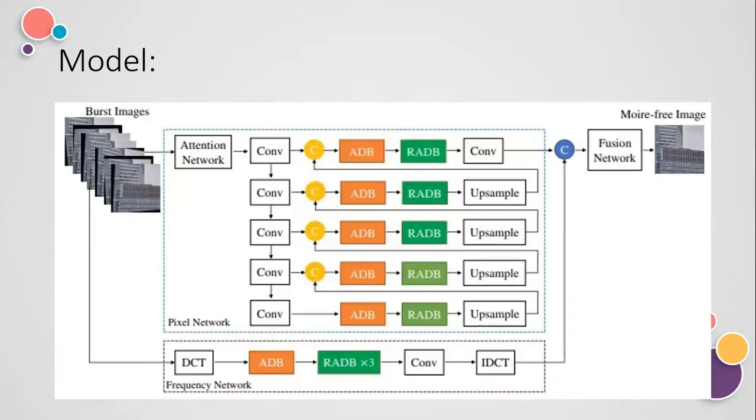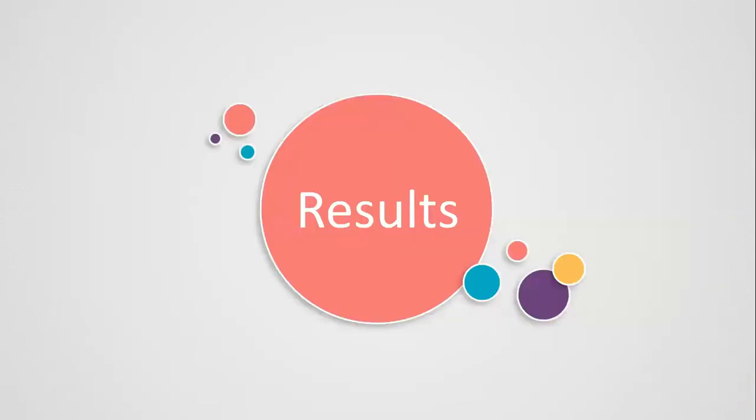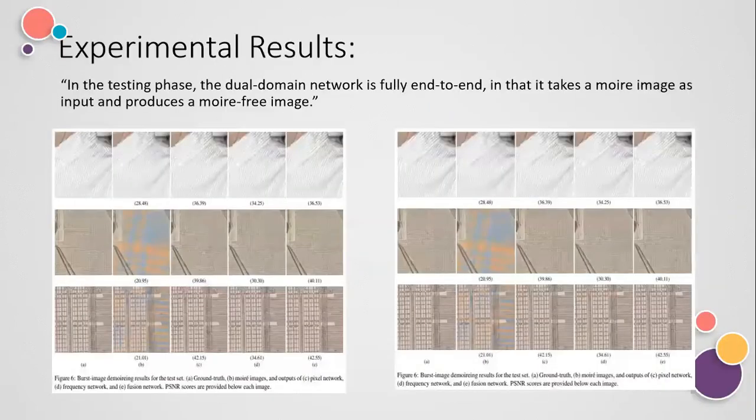At last, same as in the previous model, we applied a fusion network that will take input from both the pixel network and the frequency network and generate a moire-free image as output. Next, I have mentioned some experiment results in this figure. This figure visually compares the demoiring results, and you can see the results. The first one is the result obtained after single image demoiring, and the second one is after burst image demoiring.